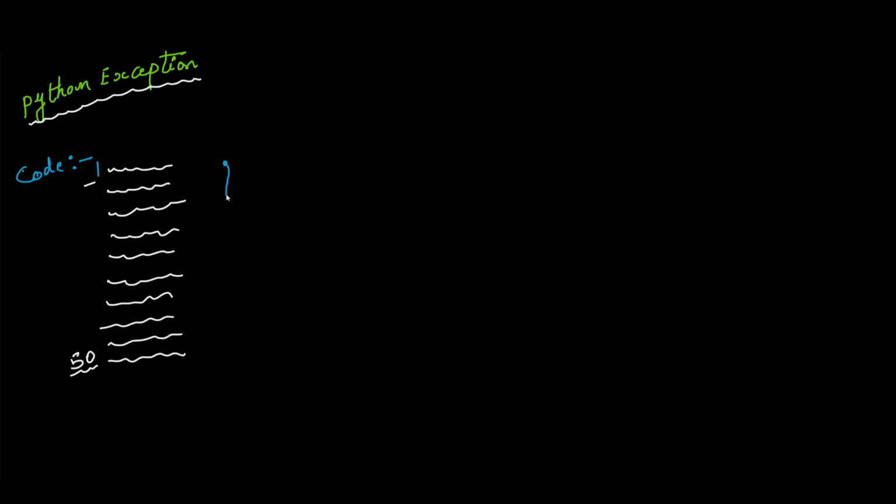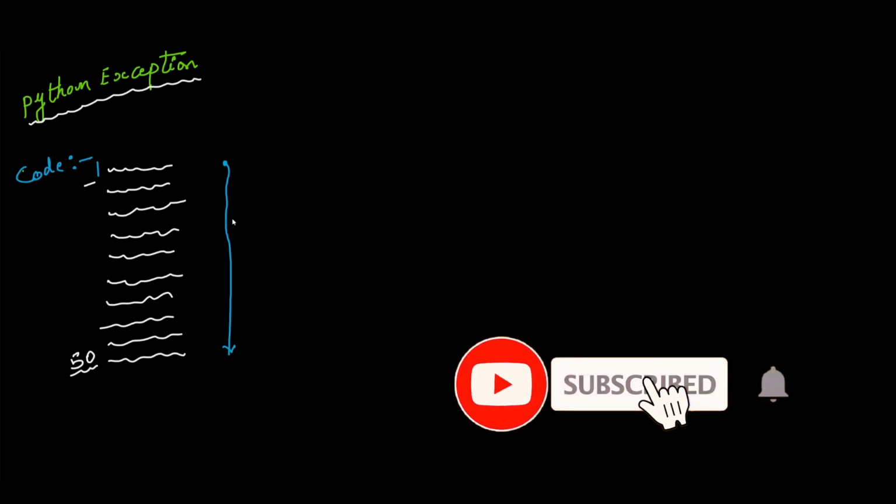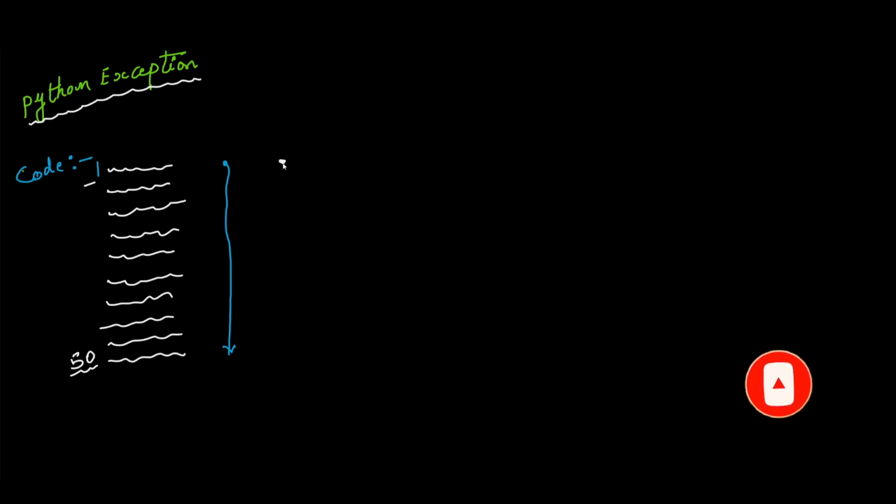Completely means the execution starts from line number 1 and reaches line number 50, checking all the conditions and loops and whatever logic I have handled. So it will pass through all the things and successfully end at line number 50. This is my expectation. While executing, let's say it starts from line number 1. Once I reach line number 20 or 25, I'm facing an error. So it will not move further after line number 20. This is the unexpected one.